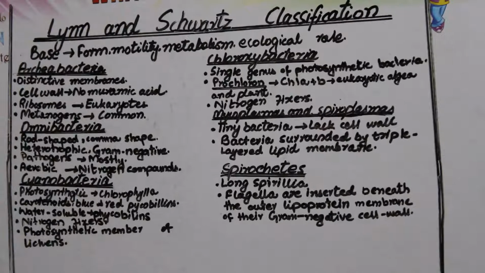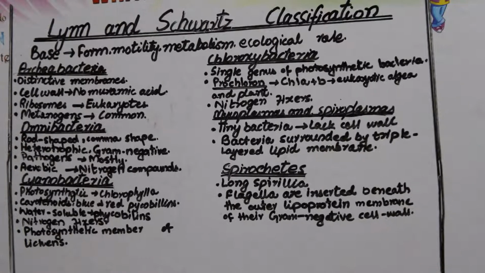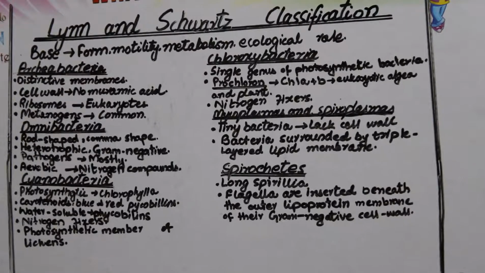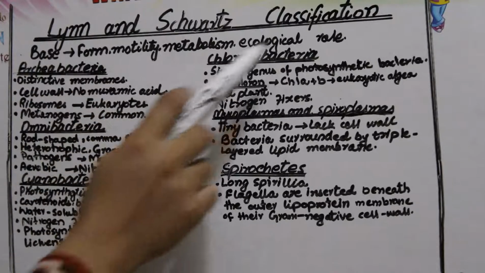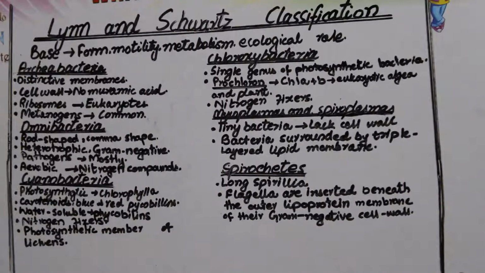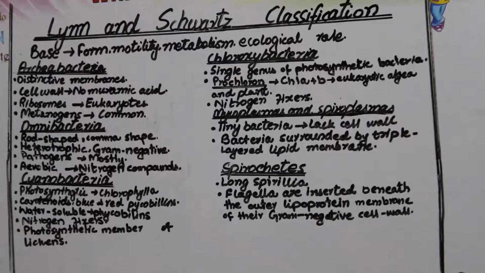And metabolism: autotrophic, heterotrophic, their nutrition, their metabolic processes, what processes they use for metabolism and energy consumption, all these come under metabolism. And ecological role: what their roles are in the environment, their useful effects and their harmful effects. So on all these points they based the classification of all types of bacteria.